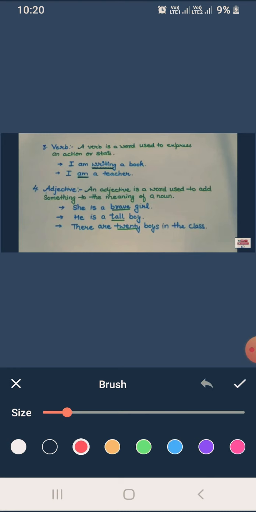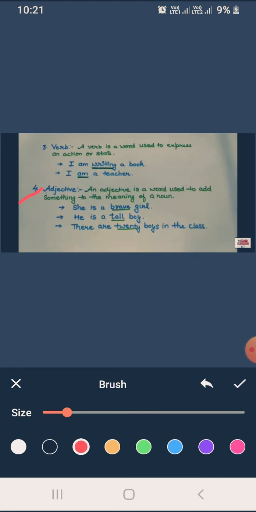And another one, that is the fourth part of speech, that is adjective. An adjective is a word used to add something to the meaning of a noun. Dear students, we learn that the adjective is used to add something to the meaning of a noun. Here is an example: she is a brave girl.